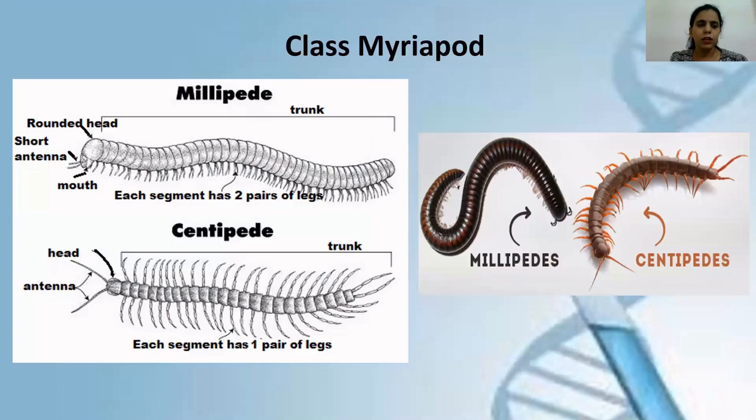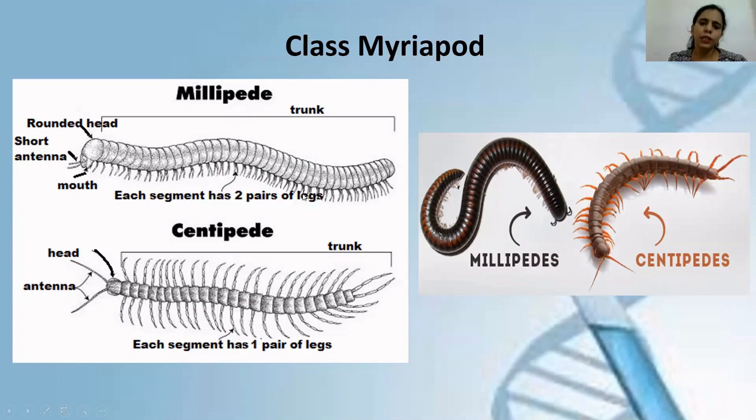class Myriapoda. In this particular picture, you can see clearly that the entire body of this class Myriapoda is segmented. The entire body of these two organisms is segmented.